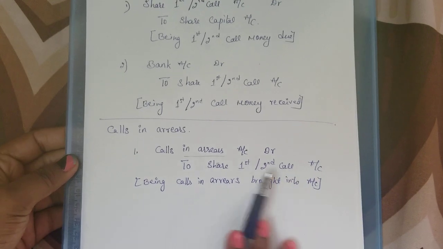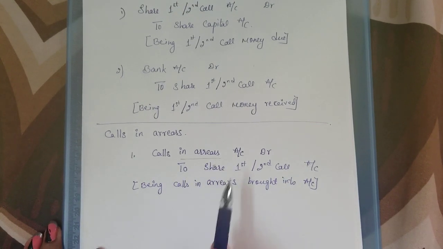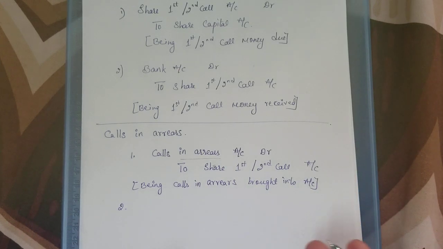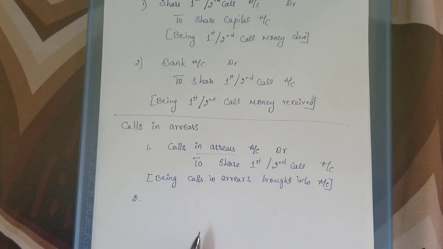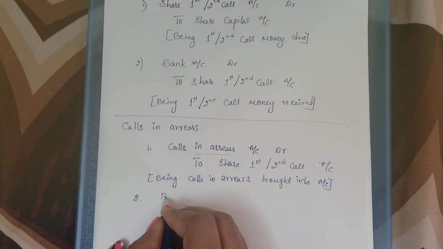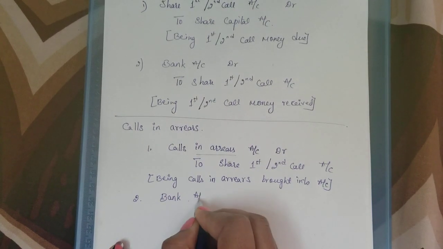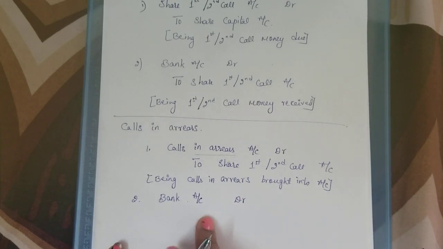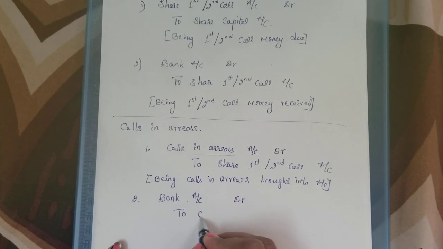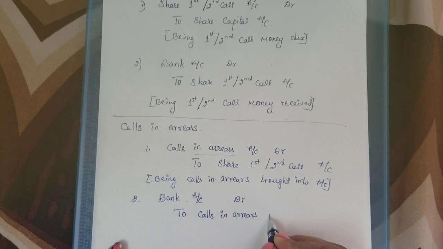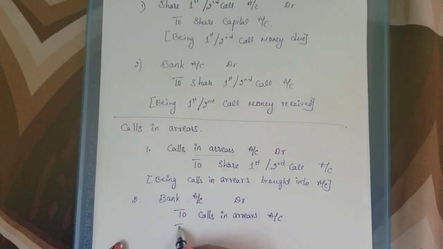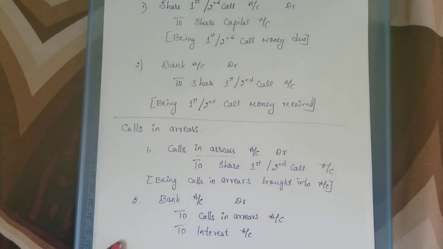Next, in case the calls in arrears amount is paid, how do you pass the entry? When you are receiving the amount, we obviously take the bank account. So bank account debtor to calls in arrears account and to interest account.